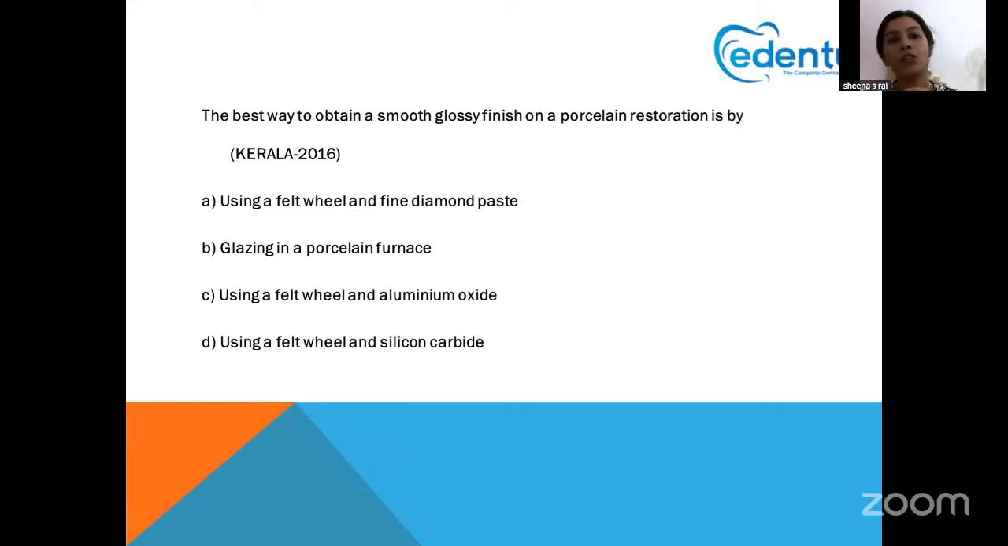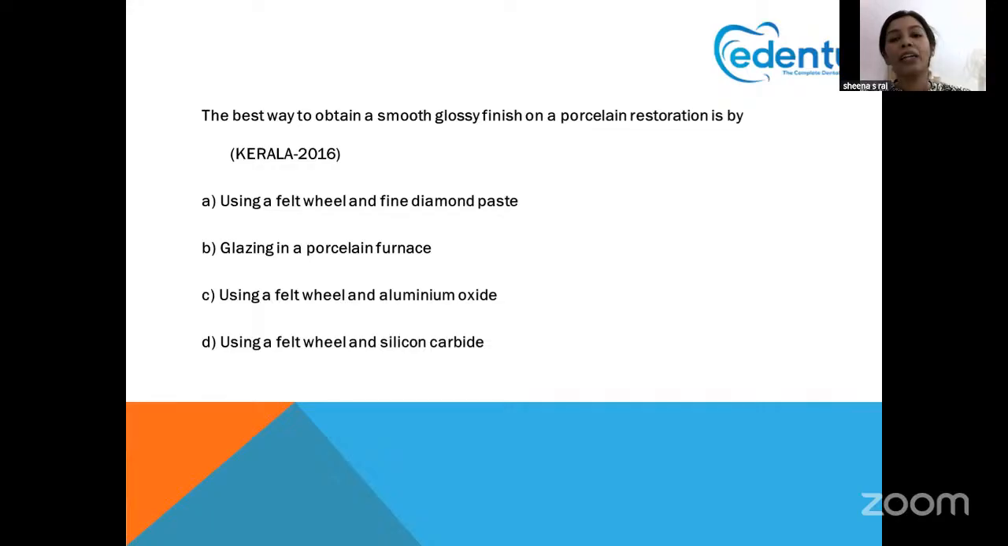Next question. The best way to obtain a smooth, glossy finish on a porcelain restoration is by? So we actually undergo various procedures to make the ceramic or porcelain surface very nice and smooth. How is it? See the options. First, using a felt wheel and a fine diamond paste. Second, glazing in a porcelain furnace. Third, using a felt wheel and aluminum oxide. D, using a felt wheel and silicon carbide.